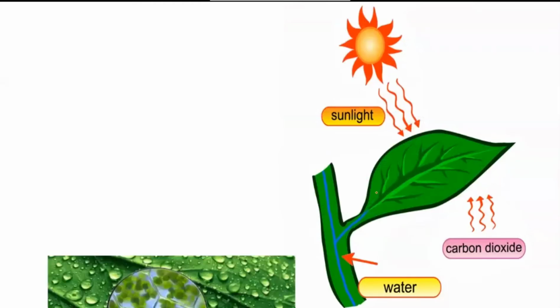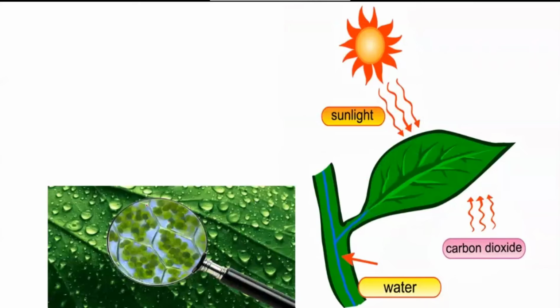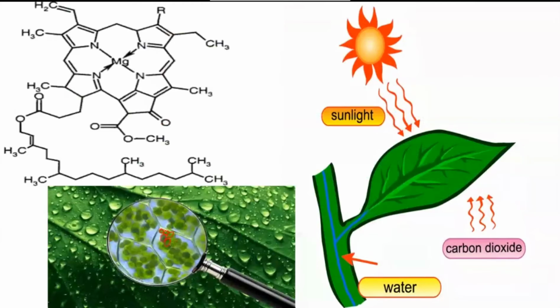If you take a magnified picture of it, you will be able to see these small patches. These green color ones are the chlorophyll. Chlorophyll is again a coordination compound, a coordination compound of magnesium. Magnesium is forming a coordinate bond with other organic complexes. You can see here it's a huge complicated compound.